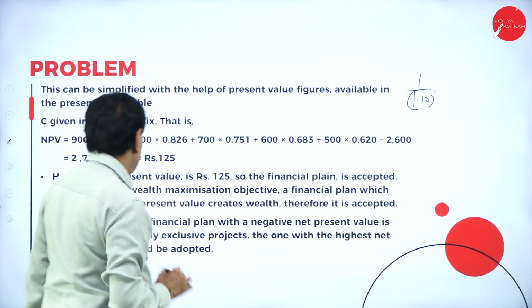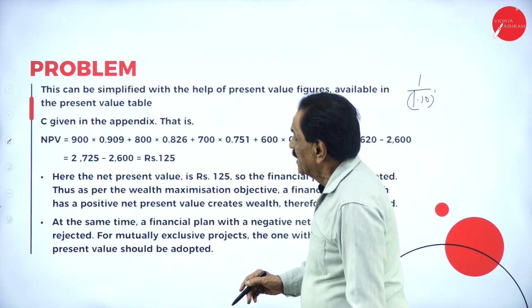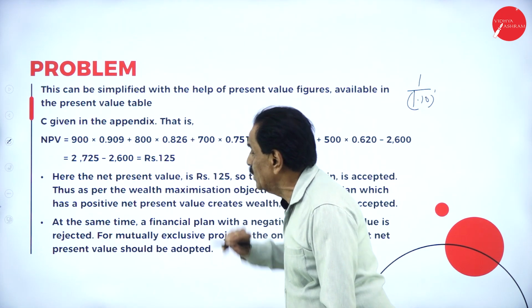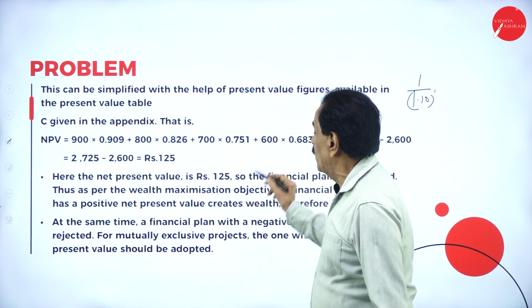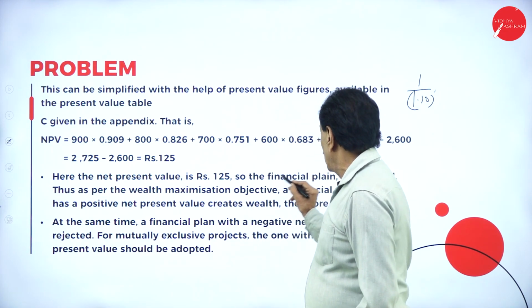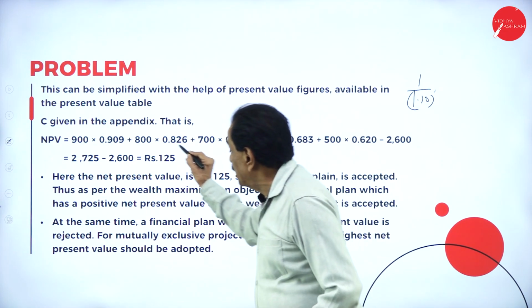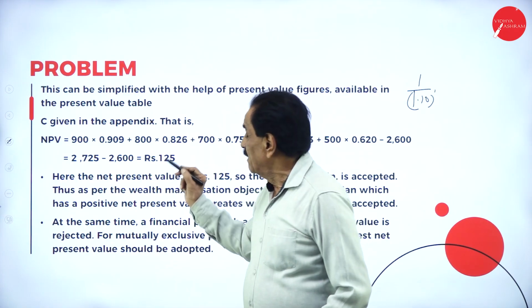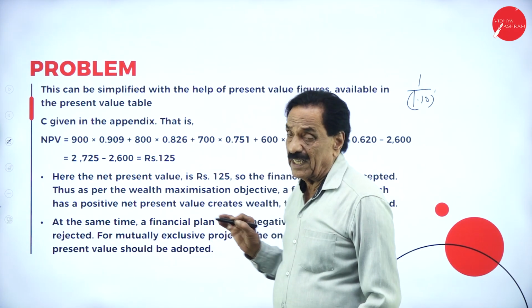If we make all this multiplication, it will work out to 2,725. Your investment is 2,600. So the net present value is 125. Here the net present value is 125, so the financial plan is accepted. If it is positive, it is accepted. If it is negative, it should be rejected.